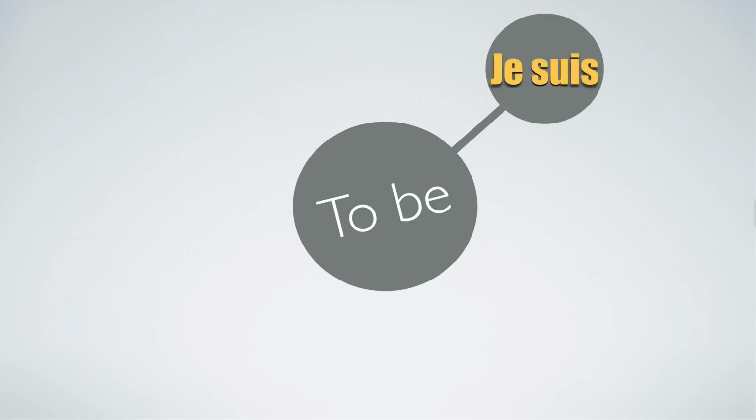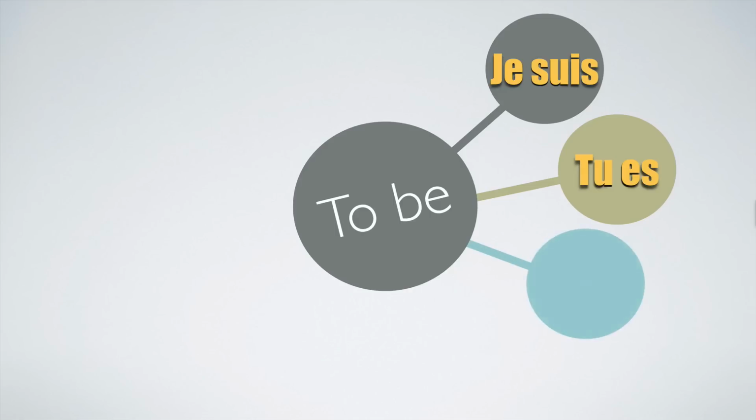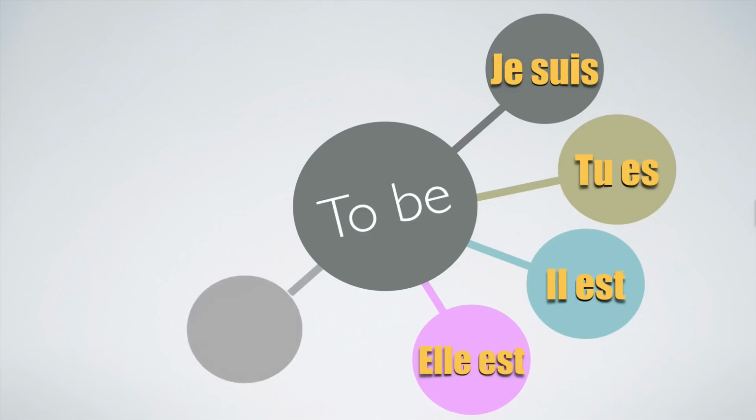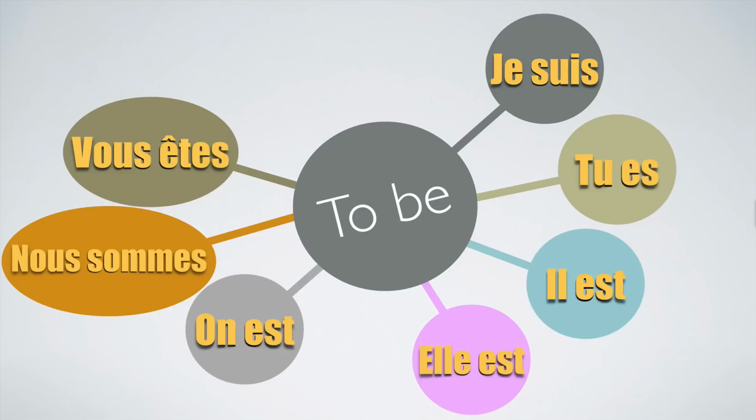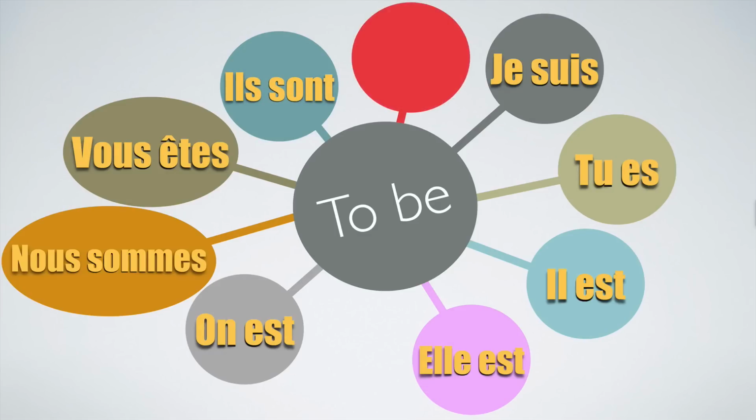So we have je suis, if you want to repeat, je suis, the contraction is suis, tu es, the contraction is t'es, il est, he is, il est, elle est, she is, elle est, on est, nous sommes, vous êtes, ils sont, elles sont.